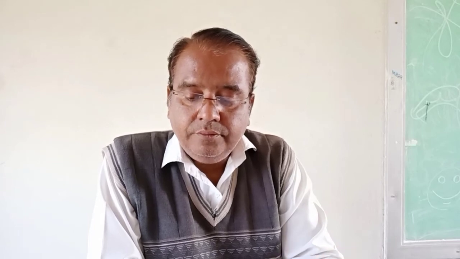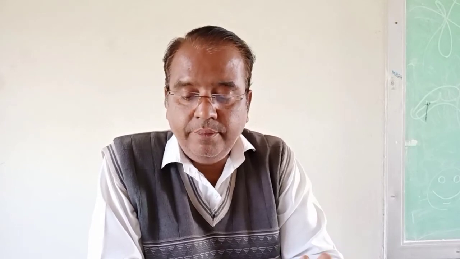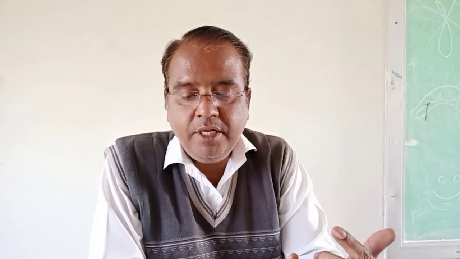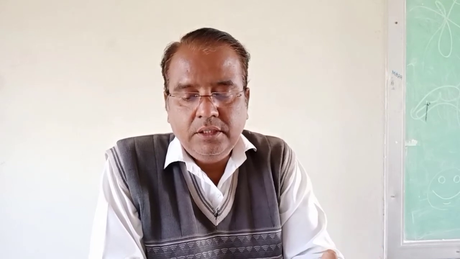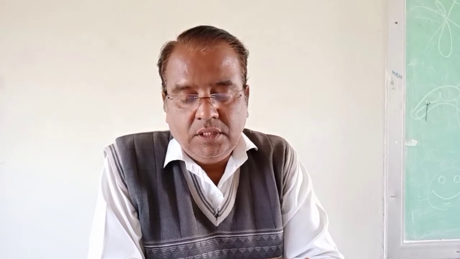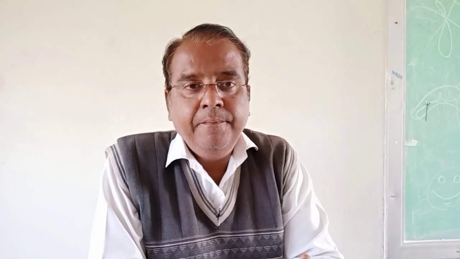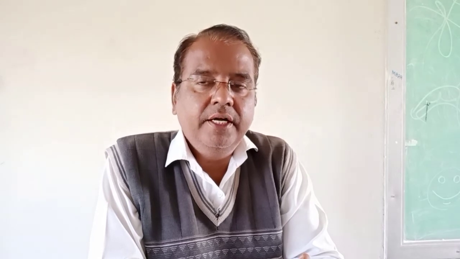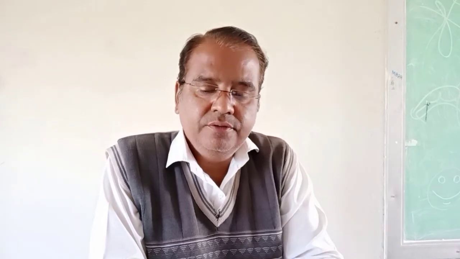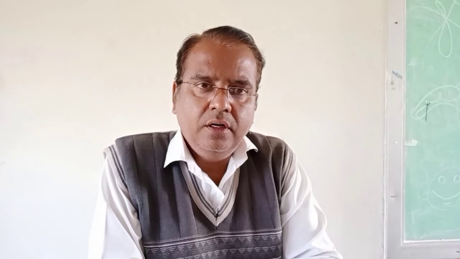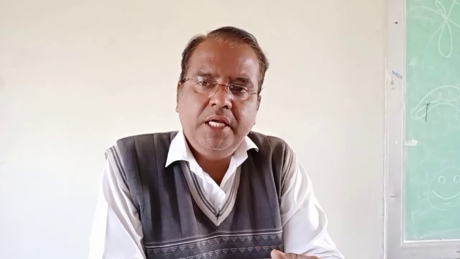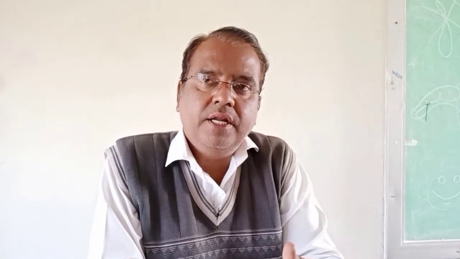Then in question number 3, B sub question is describing places / daily routine. You will have to describe places. A place will be given there, and you will have to describe the place. Or perhaps the question will be like this: describe your daily routine.